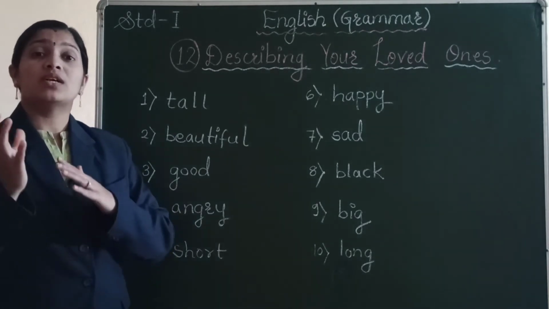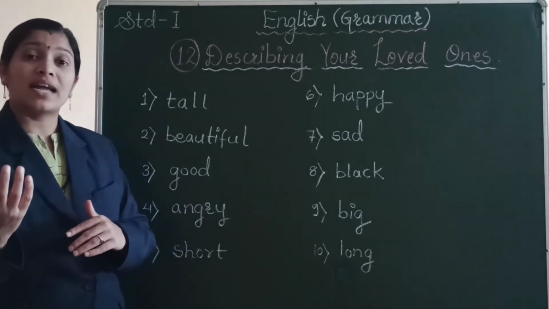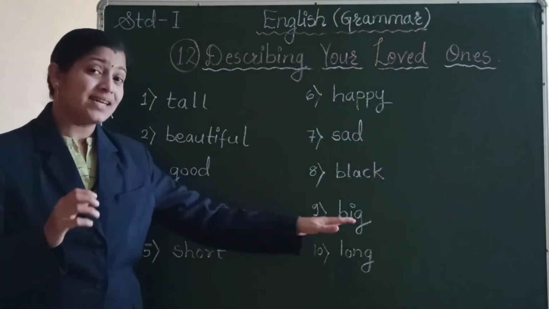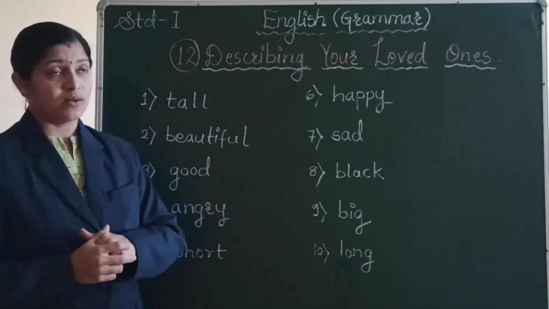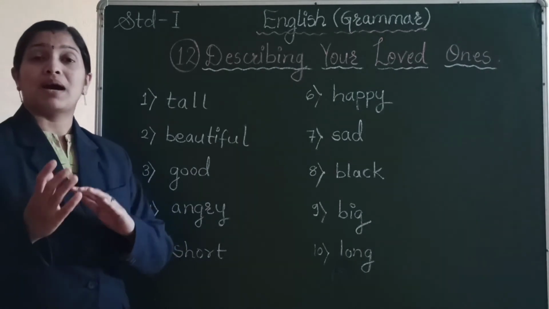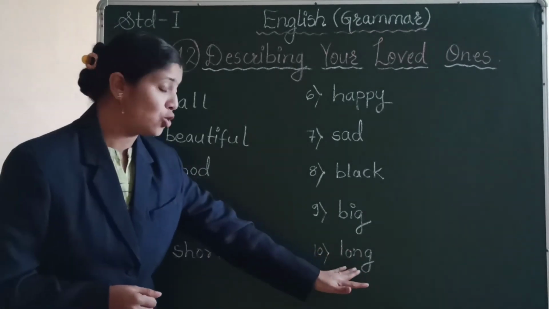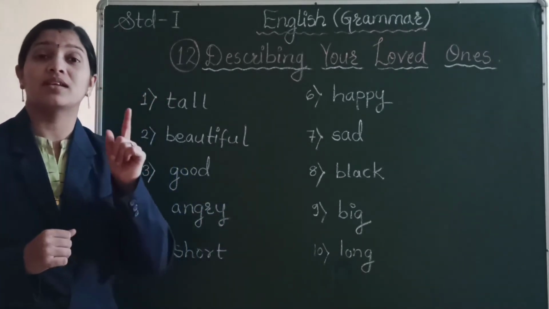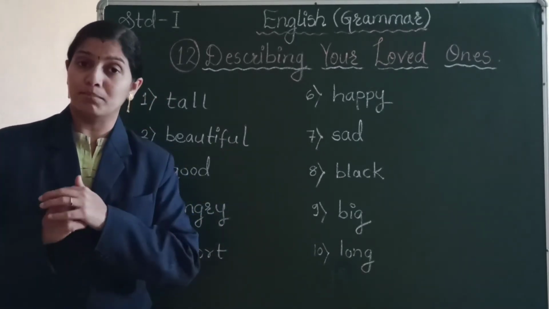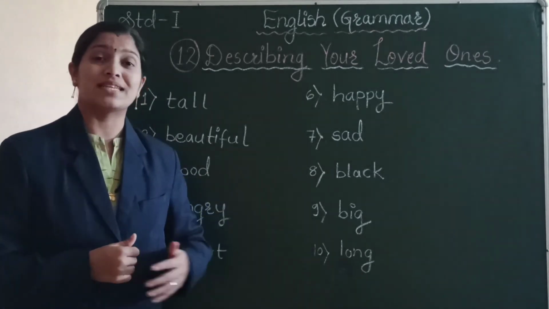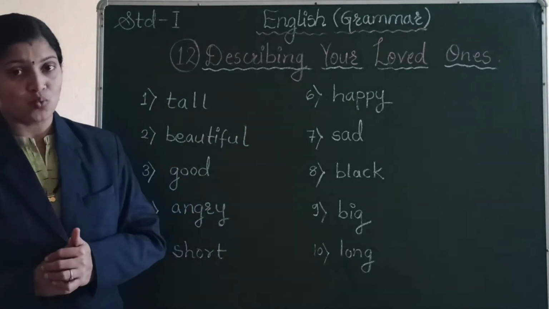So the word big is describing the eyes of your mother, and so the word big is a describing word. Also you may say my mother has long hair. So the word long is describing the hair of your mother, and so this word long is a describing word.